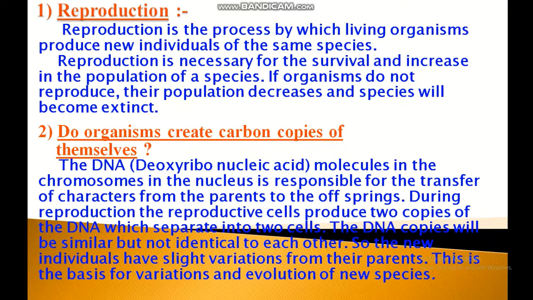The production of new organisms from the existing organisms of the same species is known as reproduction. Reproduction is essential for the survival of a species on this earth. If organisms do not reproduce, their population decreases and species will become extinct. Actually, reproduction ensures continuity of life on earth.